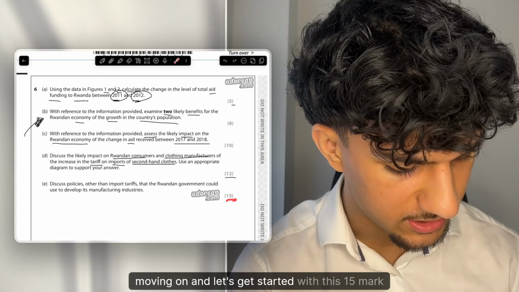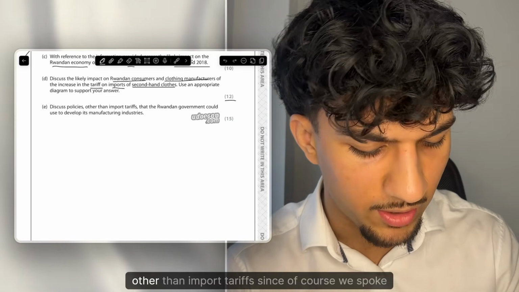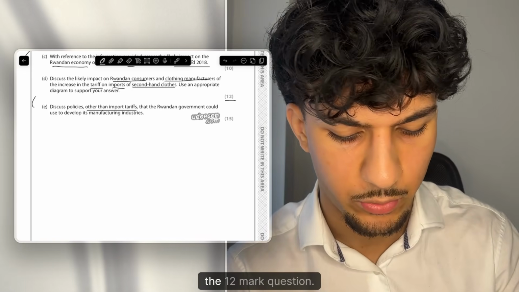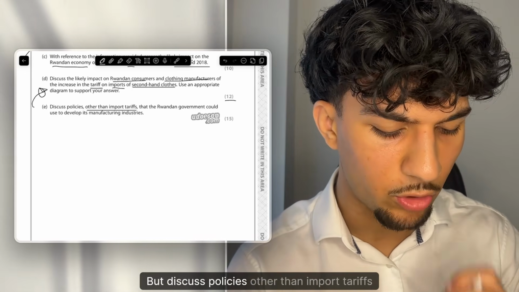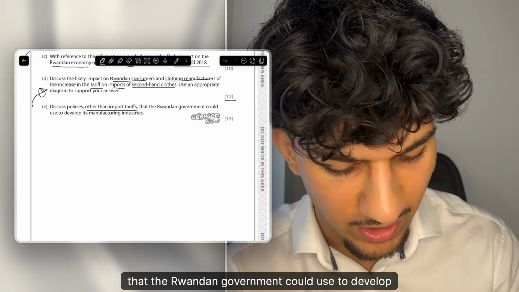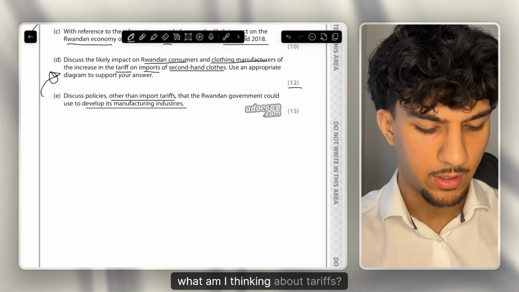Moving on, and let's get started with this 15-mark question. Discuss policies other than import tariffs, since of course we spoke about tariffs in the last question, the 12-mark question. Discuss policies other than import tariffs that the Rwandan government could use to develop its manufacturing industries. First things first, what am I thinking about?